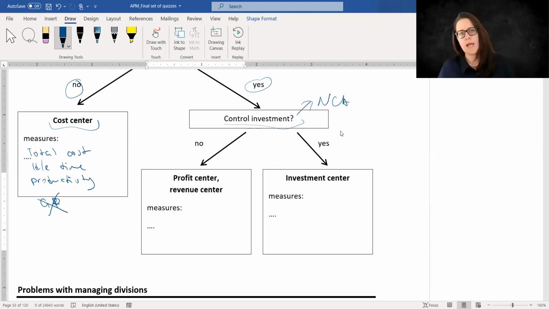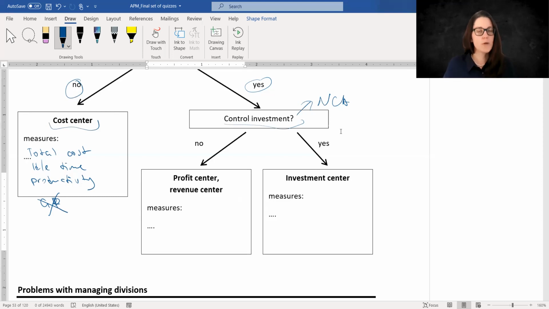Well, major fixed assets, of course, not, let's say, tables or computers, but maybe a piece of machinery. Controlling investment means the ability to buy intangible assets. So, for example, licenses. So something that is quite expensive. And if this division cannot control their investment, they will be treated as either a profit center or a revenue center.